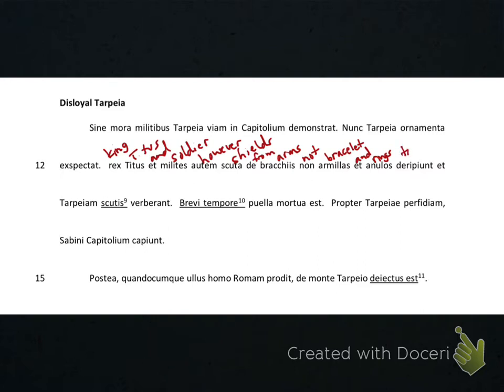Deripiunt, take off. To take off, that's a verb. And I have the word and again. And then I have Tarpeia's name. And notice it's spelled a little differently this time. That means she's not doing the action. I'm told I have to translate skoutis by putting with in front of it. And if I look up skoutis on the vocabulary list, it's the word shield. And this verb means to beat.